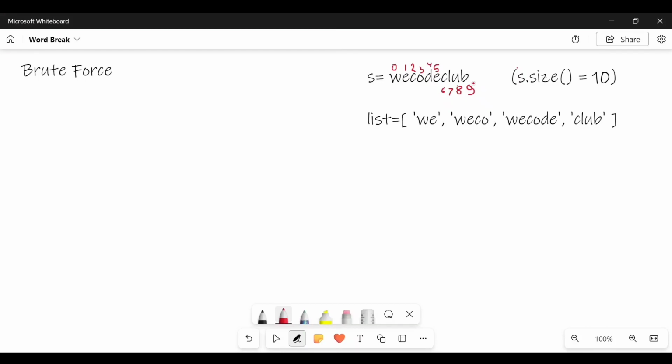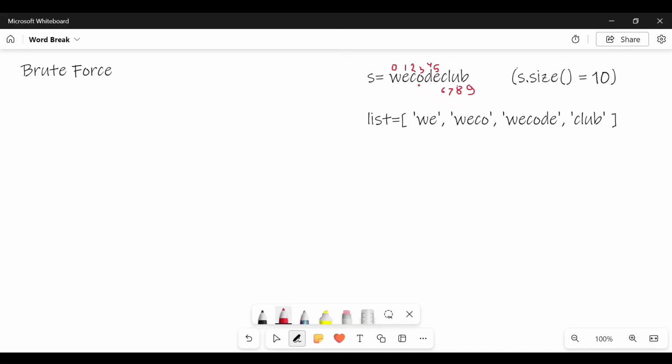So what I do is simply take each and every character and try to explore its substrings. I check whether the substring created from that particular character is actually present in the list or not. Let's say for example I choose o. Then I will try to create its substrings: whether o is present in the list, whether od is present, whether ode is present, whether odec is present. Like this I will try to create substrings, but initially I will start from w: we, wec, then weo.